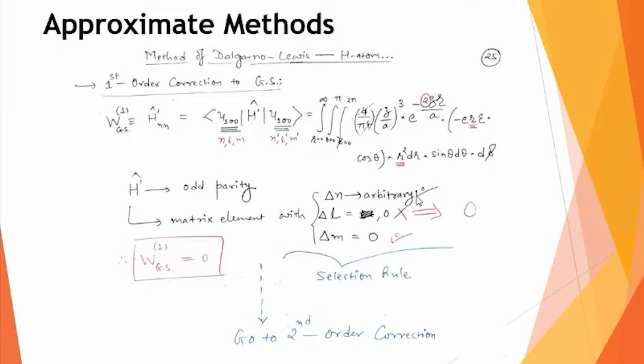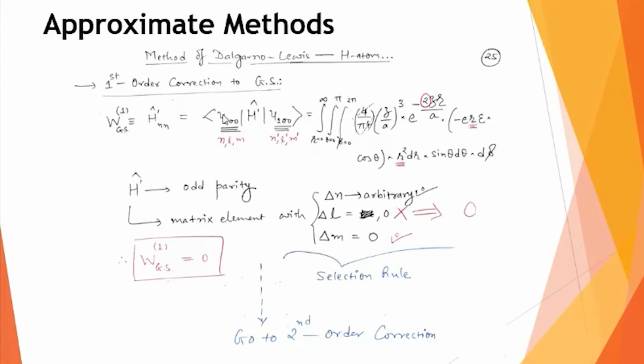So when we go through this understanding, for electric dipole interaction you can change the value of n, the principal quantum number, arbitrarily. When you go from u100 to, let us say, u200, the change in n will be 2 minus 1, that is 1.